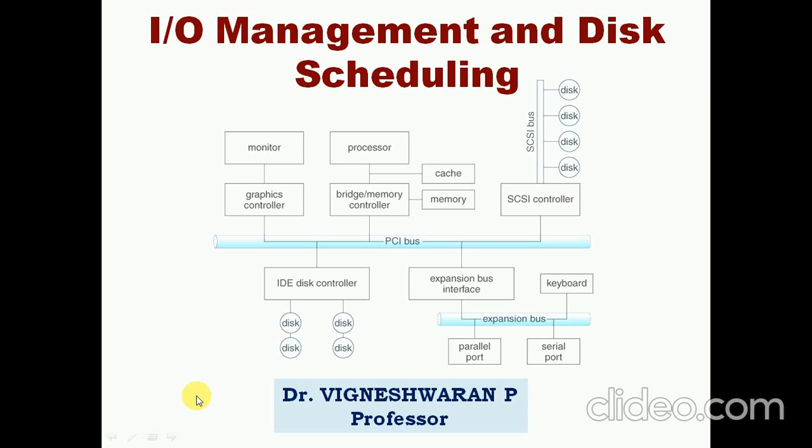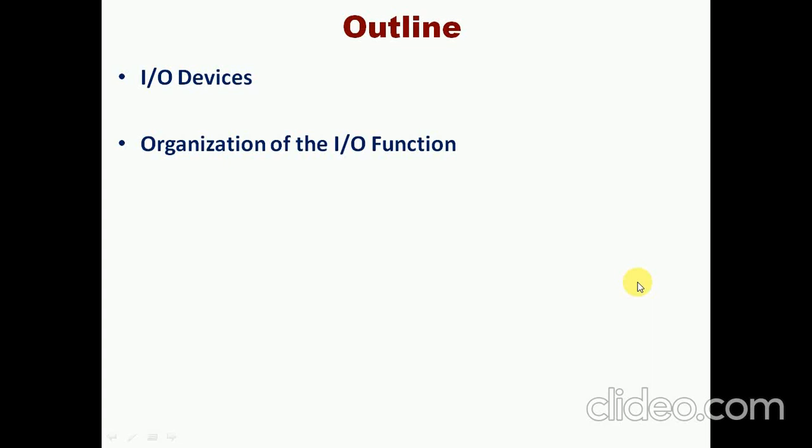But in this presentation we are going to discuss only various IO devices and the organization of the IO function. So in this we are going to see the IO devices, what the various types of IO devices are, how they are included in the IO, and what the various characteristics are. And the next one is organization of the IO functions. It is not IO devices, it is IO functions, that is, with the help of the various IO devices how the functions are carried out, especially for the memory read and the memory write.